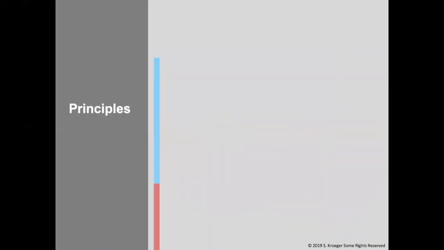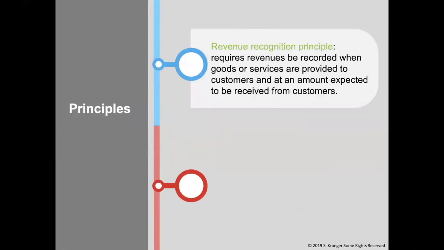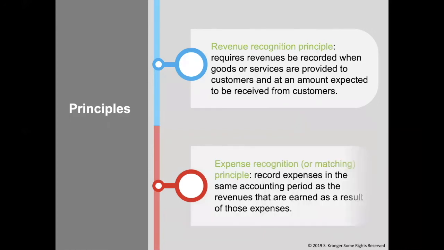Two principles that we learned in Chapter 1 relate to this chapter. First is the revenue recognition principle, which requires revenues to be recorded when goods or services are provided to customers and at an amount expected to be received from customers. The second is the expense recognition principle, also known as the matching principle.